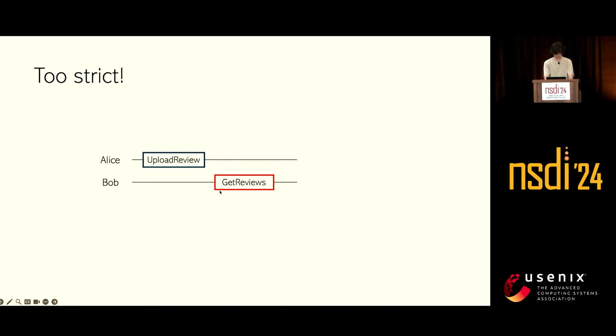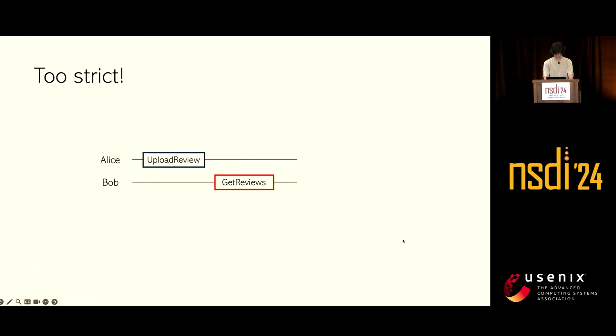Let's look at this execution in a bit more detail. What does each client really care about? Alice only cares that her review is uploaded successfully, and Bob only cares about reading the reviews without considering if there are any incoming new reviews happening at the same time. Clients do not care about the complete execution from the server's view. They only care about the executions from their perspective.